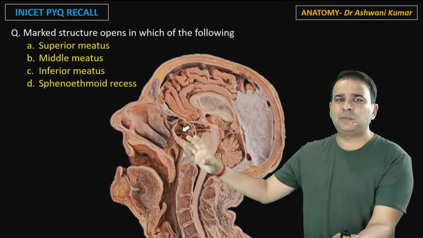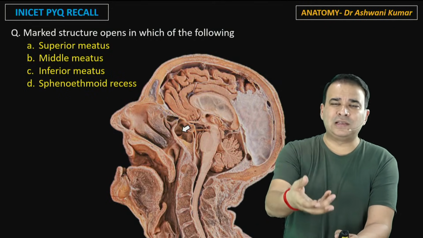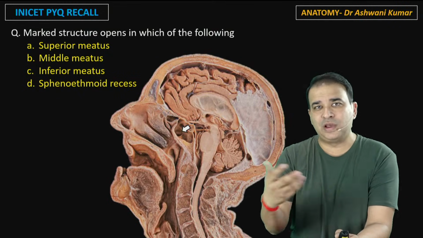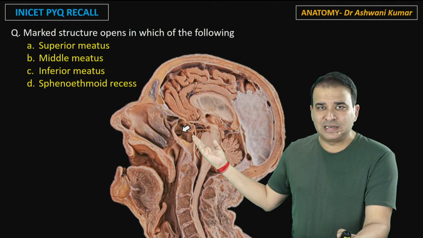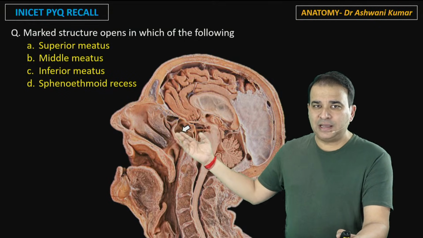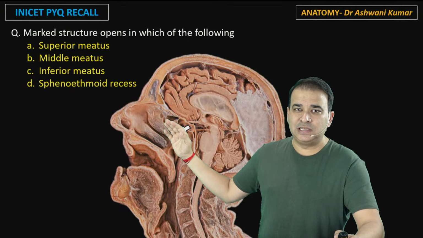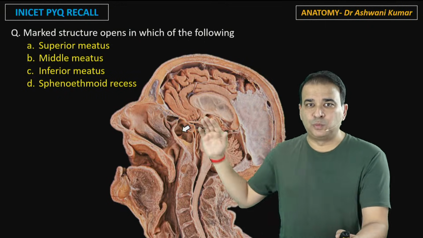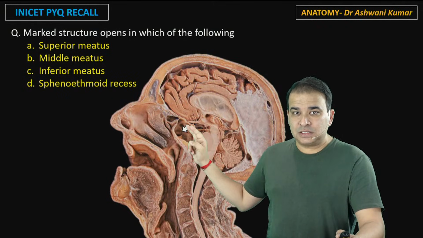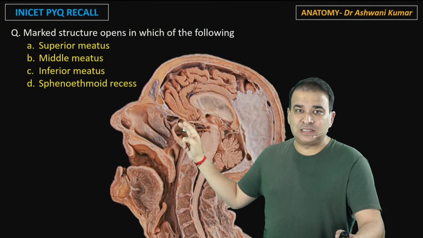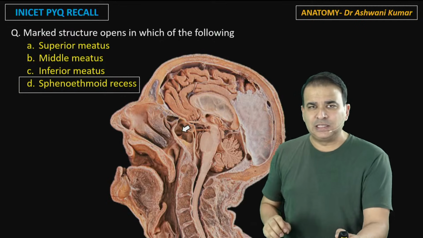But at times the questions are pretty simple and they are just about whether you know that structure and you just know the basics, where it is opening, where it is present, where it is coming from, where it is going. Like the marked structure, I'm pretty sure everyone can identify that is a sphenoidal air sinus, right? And these are the nasal concha you're looking at. There are three nasal concha, and deep to these we have the three nasal meatus: superior meatus, middle meatus, inferior meatus. But this sphenoidal air sinus opens into a recess in front here that is called the sphenoethmoidal recess, guys.